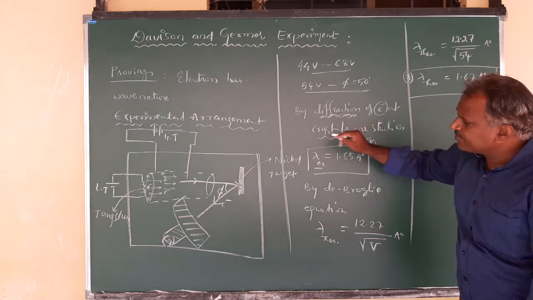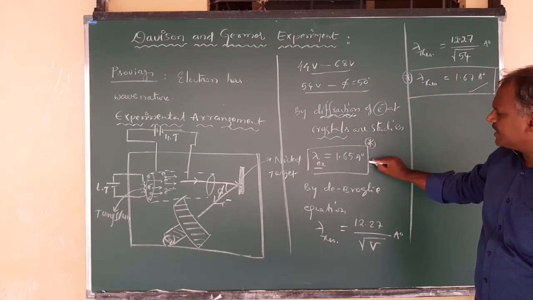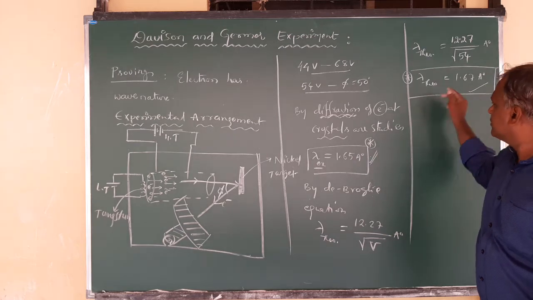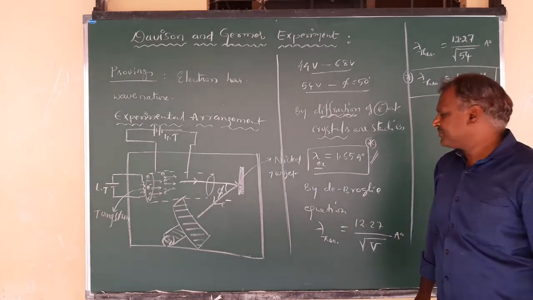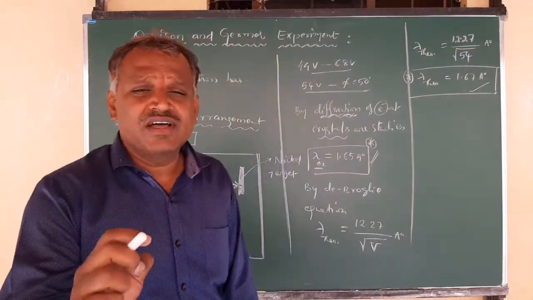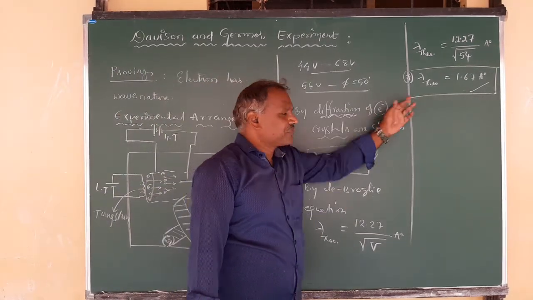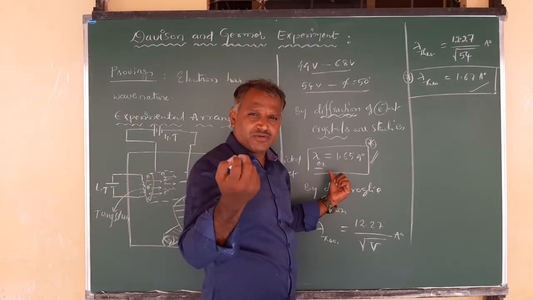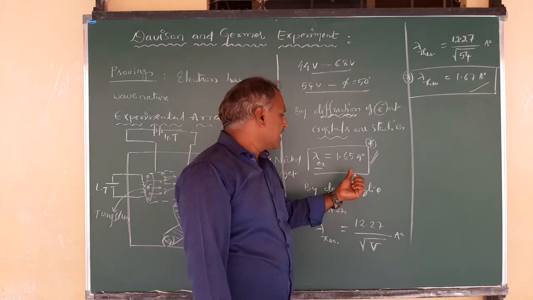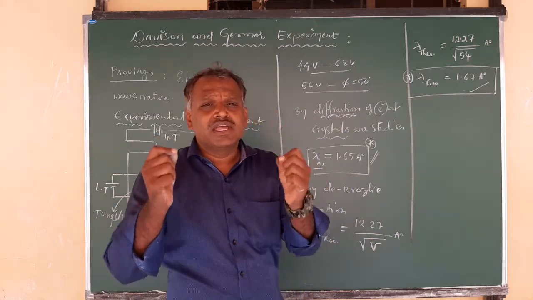Practically, from the experiment by Davisson and Germer, they also got 1.65 angstroms. So this is a very good agreement, which represents that the electrons possess wave nature, right? Here the theoretical value and the experimentally determined value for the wavelength of electrons accelerated with a potential of 54 volts are both nearly equal.